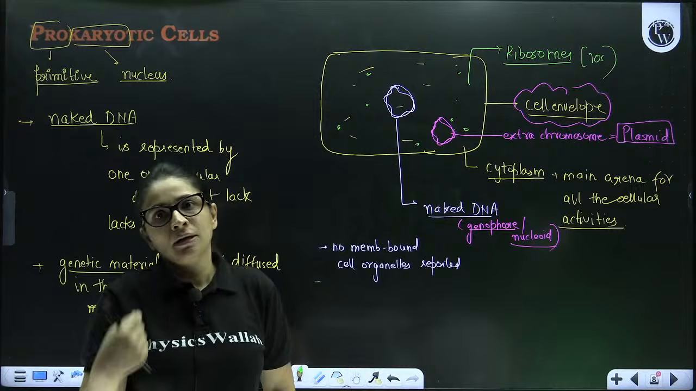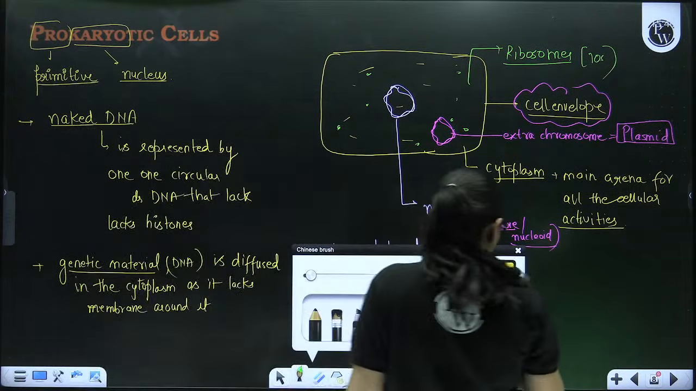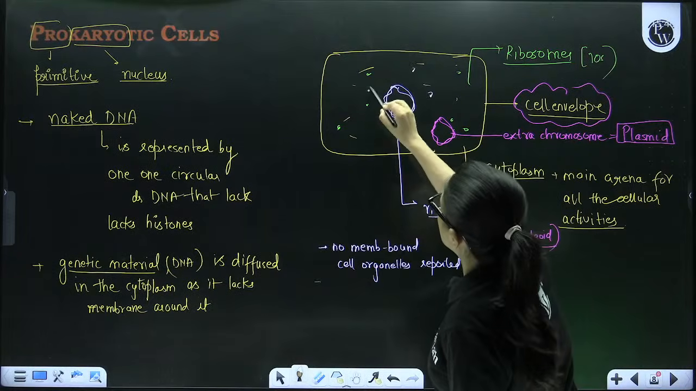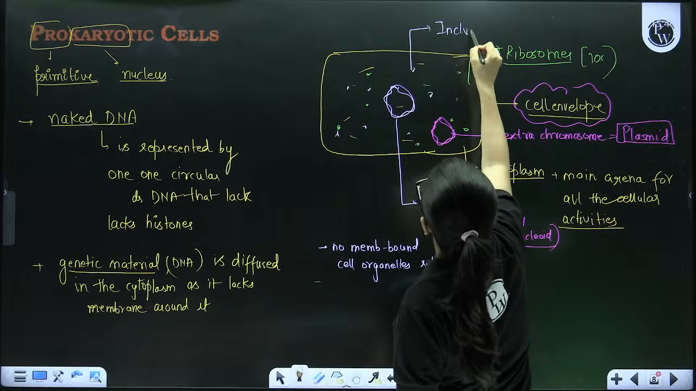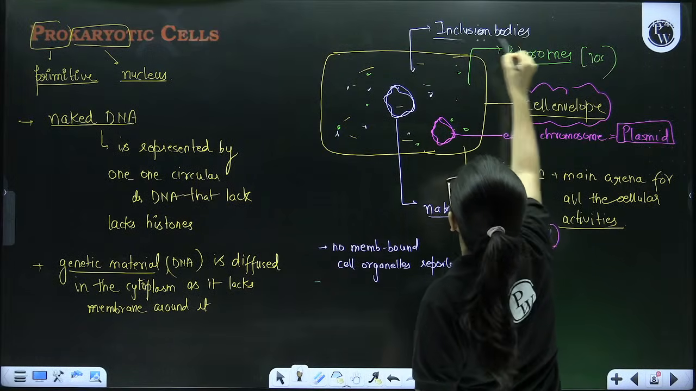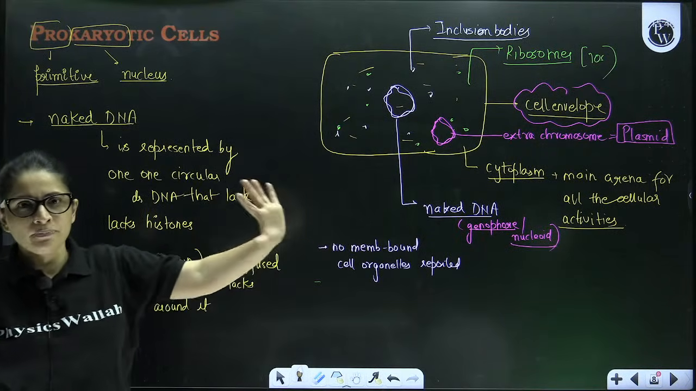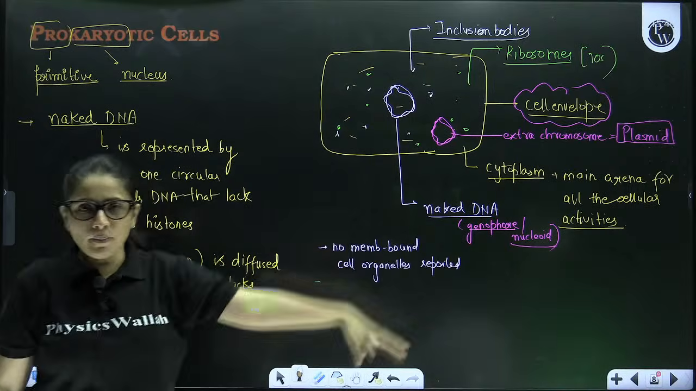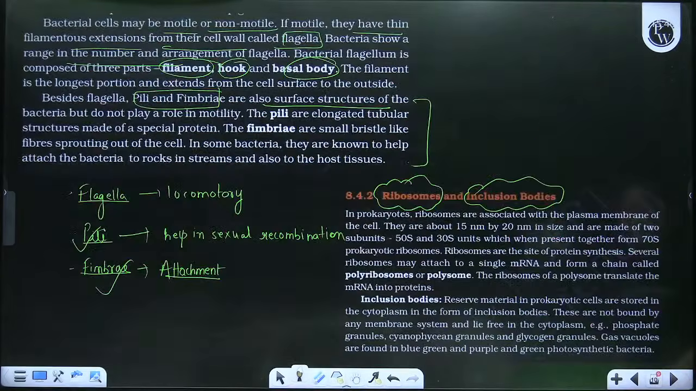except they just have one non-membrane bound cell organelle by the name ribosomes. And apart from ribosomes, they have some storage bodies, some dead storage bodies by the name inclusion bodies. Okay, so they do not have much else. Their cytoplasm is very smooth, with not so much of compartmentalization or complexity. So now let's talk about the ribosomes and inclusion bodies.